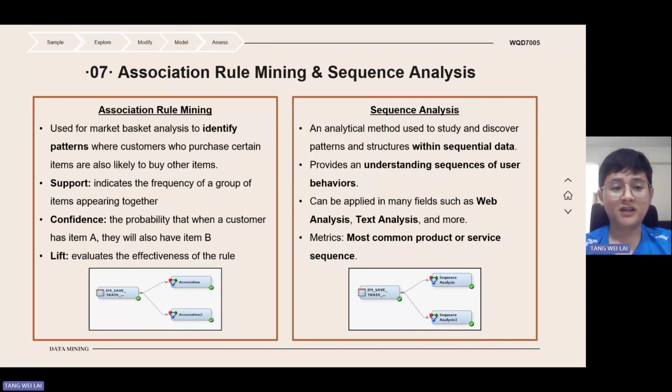Hi, Dr. Tay. My name is Wei Lai. I will present association rule mining and sequence analysis. Association rule mining is used for market basket analysis to identify patterns, while sequence analysis is used for understanding sequences of user behaviors. The evaluation metrics such as support, confidence, and lift are used in association rule mining, while the most common product or service sequences are used in sequence analysis.